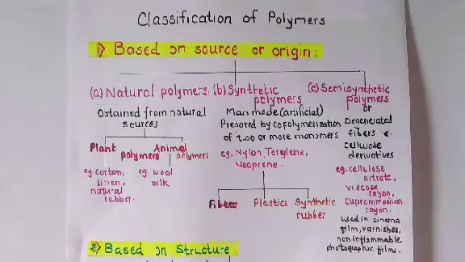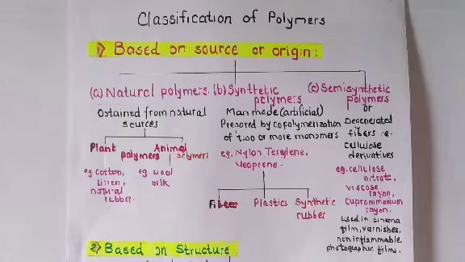Plant polymers are those obtained directly from plants, like cotton, which is obtained from the cotton plants, and linen, which is from the flax plants. We can also obtain natural rubber, which is obtained from the latex of the bark of plants. Those are the natural polymers from plant sources. Animal fibers are those obtained from animals. For example, wool, which is obtained from the hair of sheep, or silk, which is obtained from the silkworm. Those are termed animal polymers.